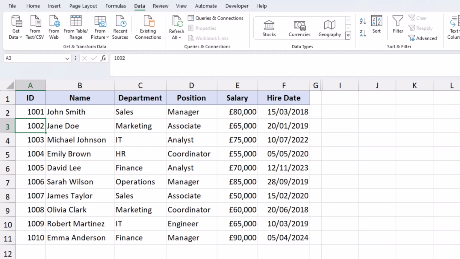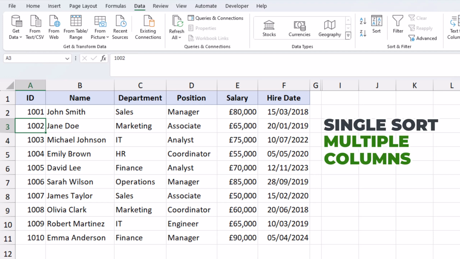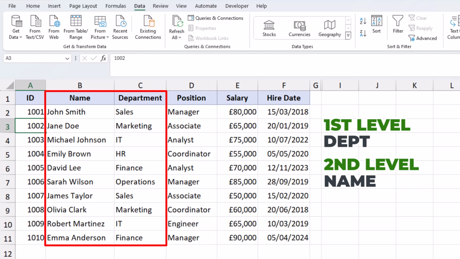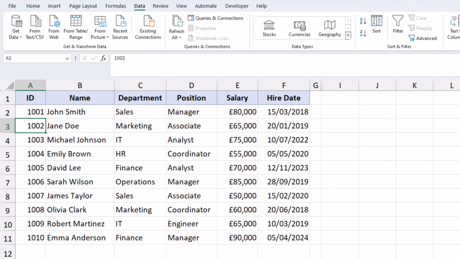In this section, we want to take our sorting to the next level. Multi-level sorting allows us to perform a single sort on multiple columns. Suppose we want to sort employee names alphabetically within each department. So we can think of the department as the primary or first level sort, and the employee names will be the secondary level sort.